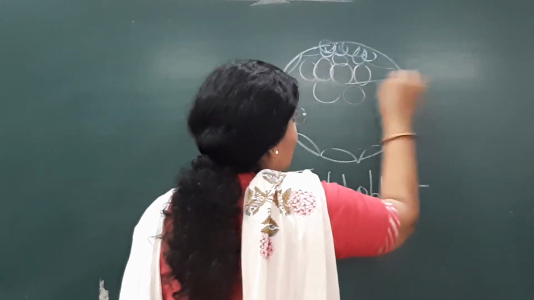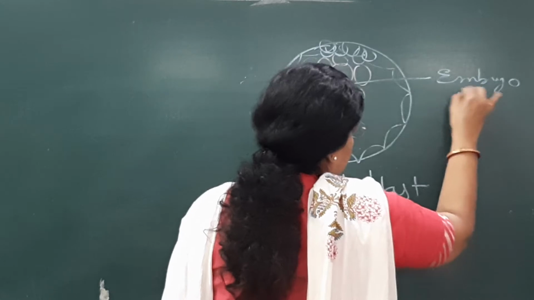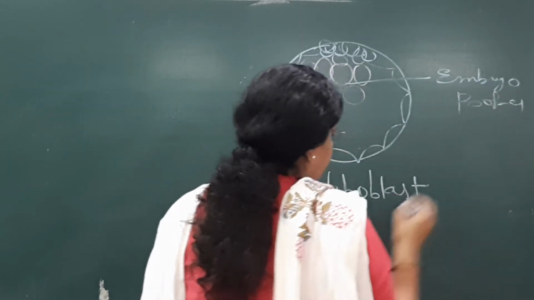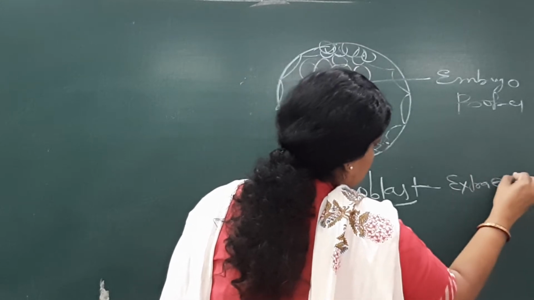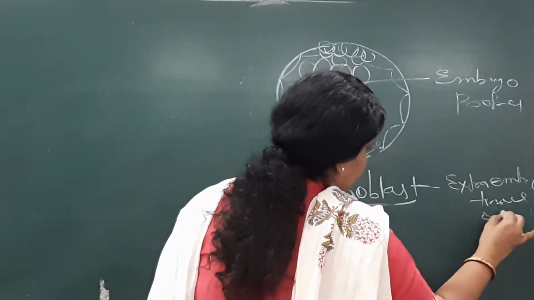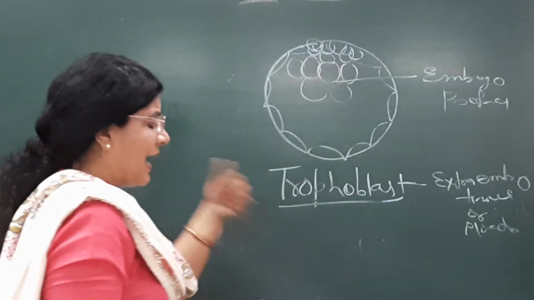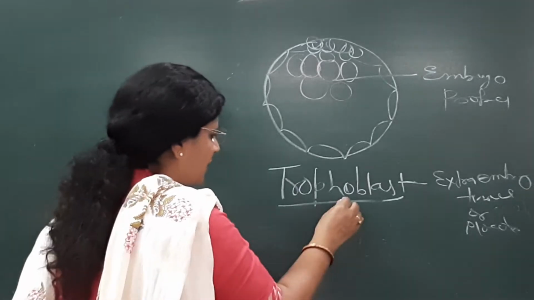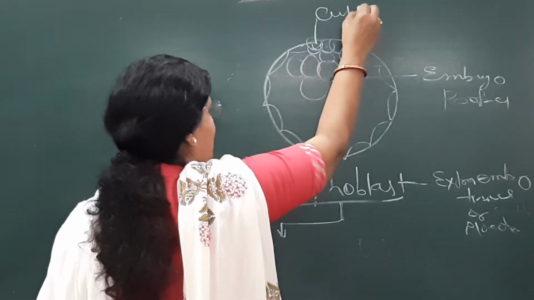So embryoblast will give rise to the embryo proper, and this will give rise to extra-embryonic tissue or placenta. So this trophoblast, what will they do? They will be divided into one which is lying there. This is the central.